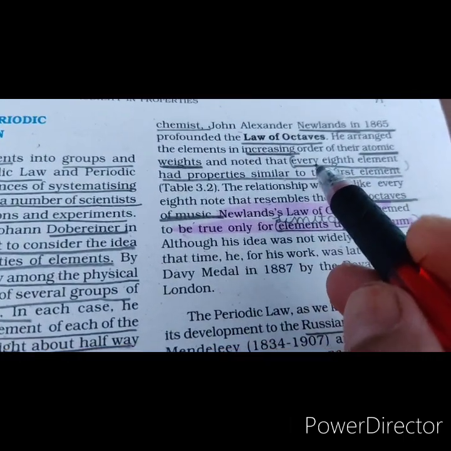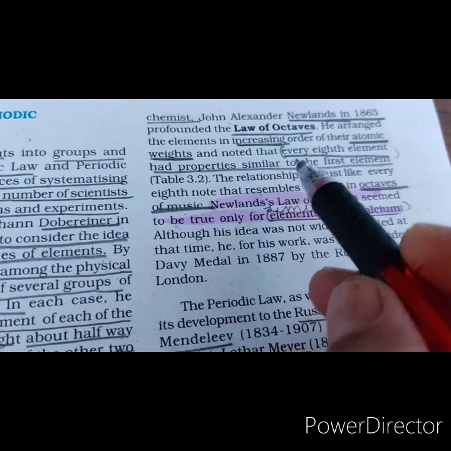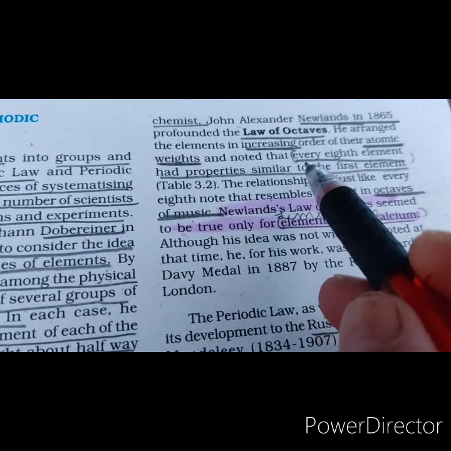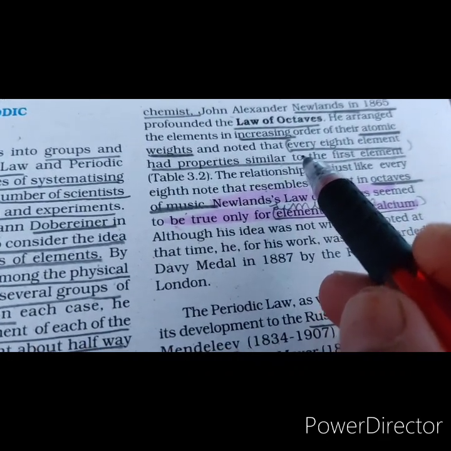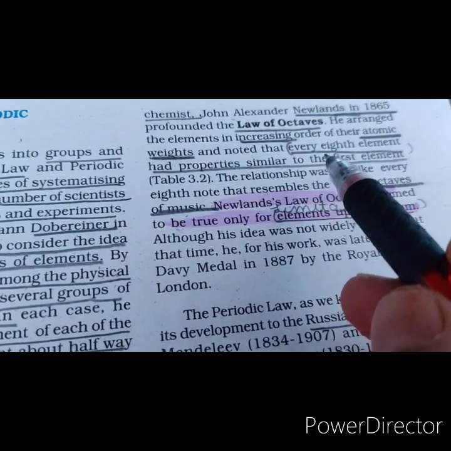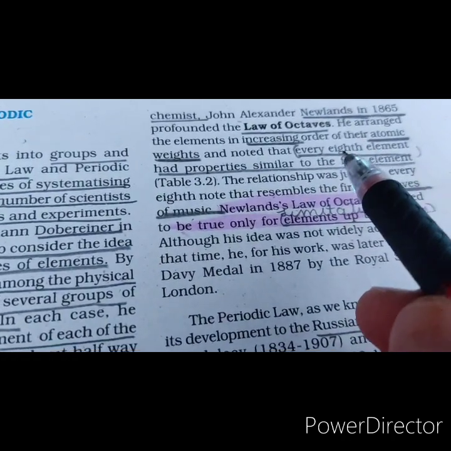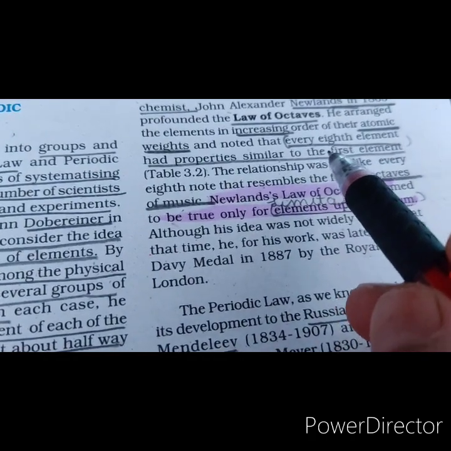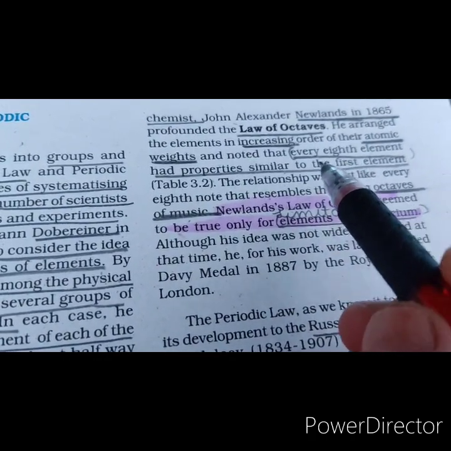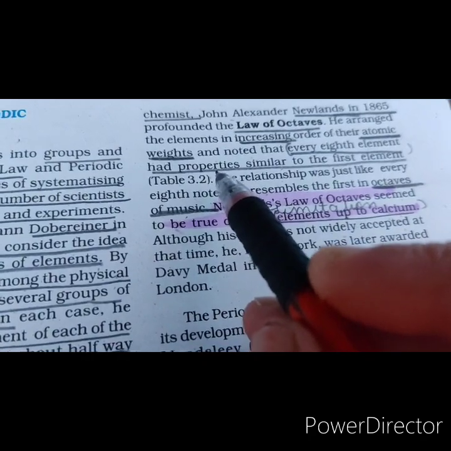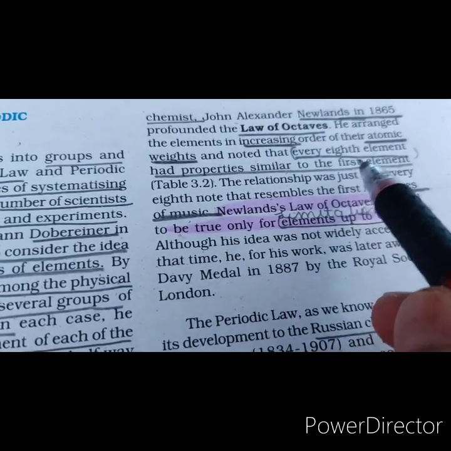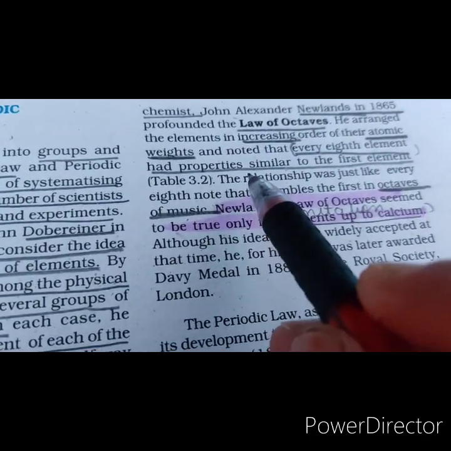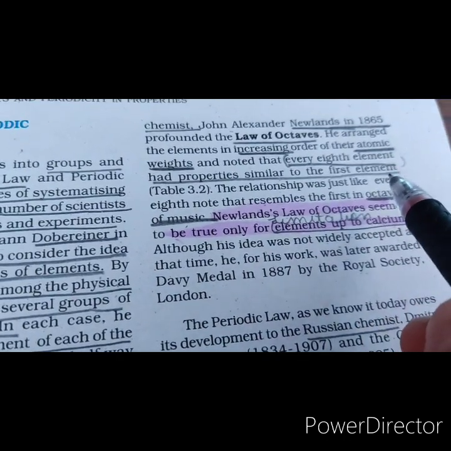Newlands' law of octaves. In 1865, an English chemist, John Newlands, proposed a new system of grouping elements of similar properties. According to him, when the elements are arranged in the increasing order of atomic weights, the properties of every eighth element are similar to the first one.